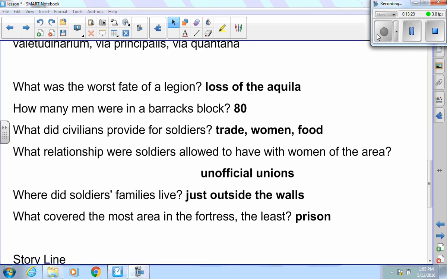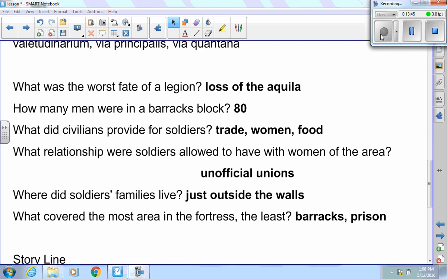So what relationship were soldiers allowed to have with women of the area? They had unofficial unions because you didn't want a bunch of illegitimate Roman citizens running around the countryside. Where did the soldiers' families live? Just outside the walls.